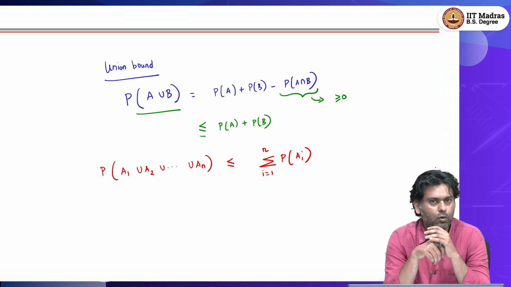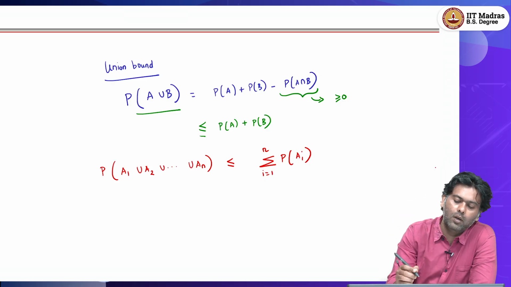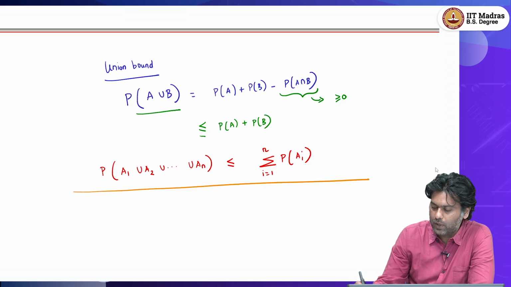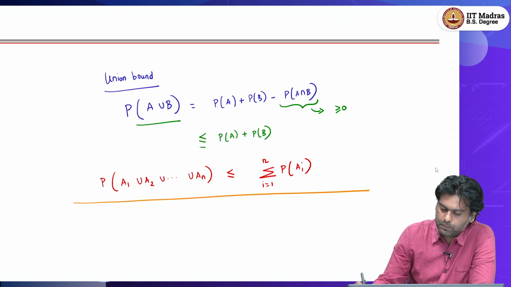So, we will just go with union bounds, right. It is a simple trivial fact, but then it is a very powerful tool that comes in handy when you are analyzing randomized algorithms. That is one, union bound. So, let me call that 1.